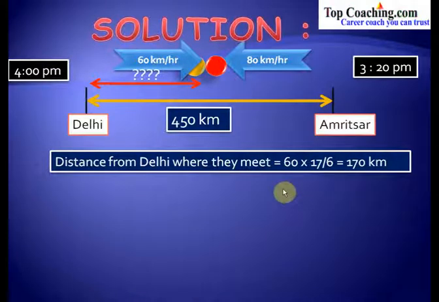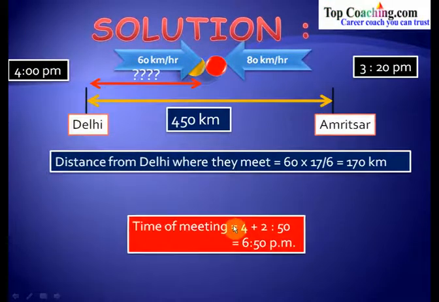We've also got to find out at what exact time do they meet each other. We've also seen that they take 17 by 6 hours or 2 hours 50 minutes to meet each other after 4 p.m. So we are going to add these 2 hours 50 minutes to this time 4 p.m. to get the answer: time of meeting equal to 4 hours plus 2 hours 50 minutes, that is equal to 6:50 p.m. So these two trains meet each other at the time 6:50 p.m.